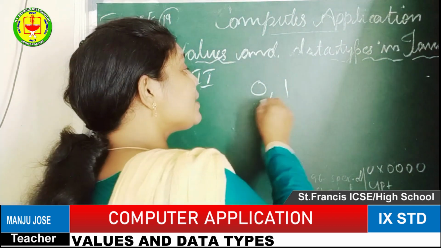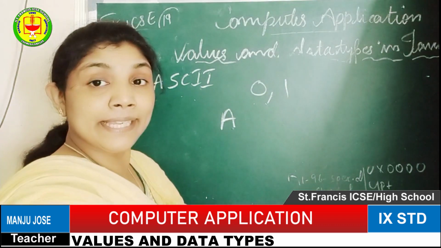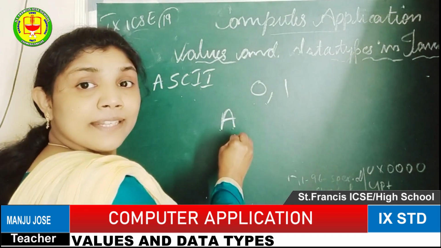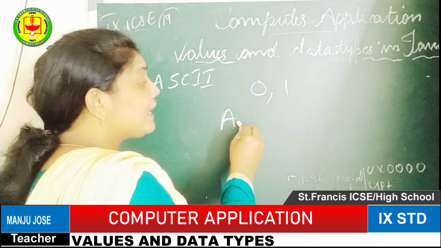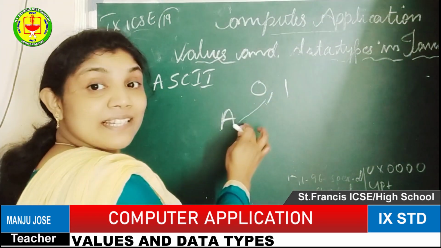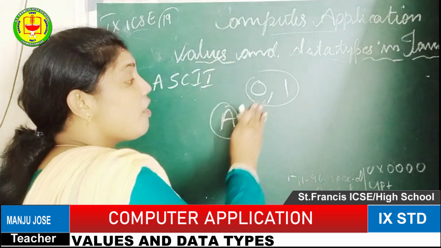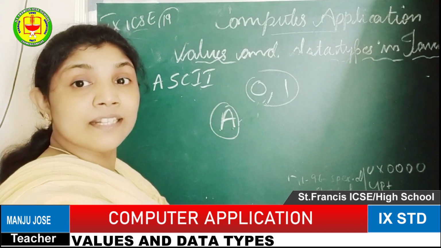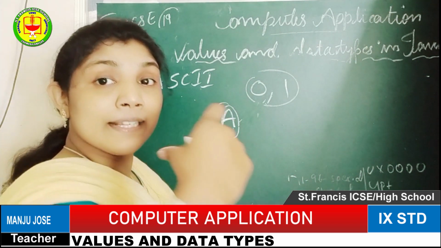If you type A, the computer never understands A. Computer can understand only 0 and 1. Then there is a mediator, that means a translator, between the user input and the computer. The translator will translate the user language into the computer-understandable format.